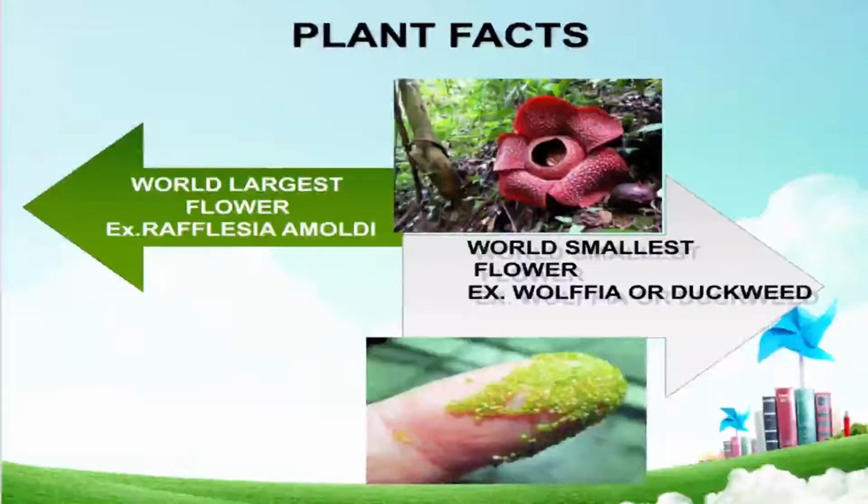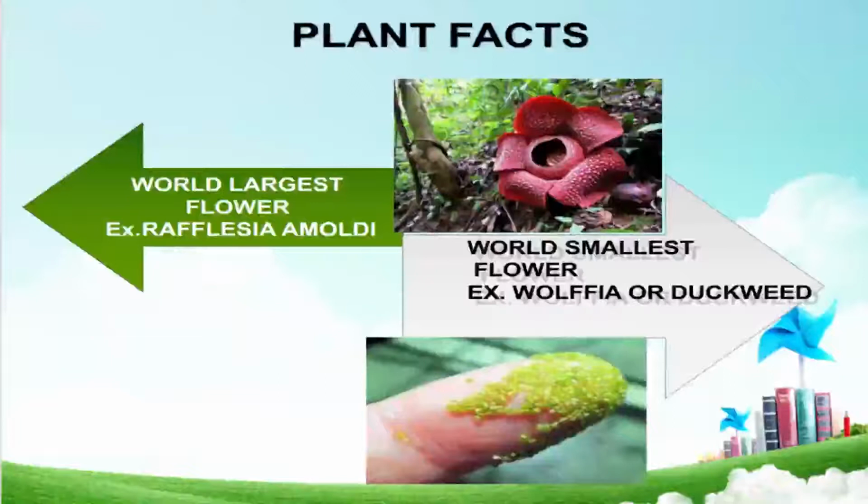Now we will come to the important facts. Plants have some facts. World's largest flower. The world's largest flower is found in Indonesia. The diameter of the flower is approximately 1 meter. The flower is Rafflesia arnoldii. Rafflesia arnoldii is a flower that is 1 meter in length.